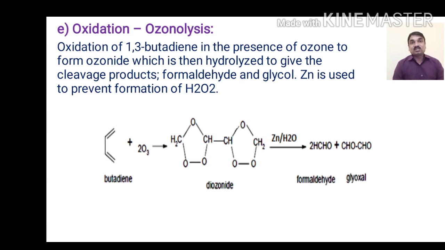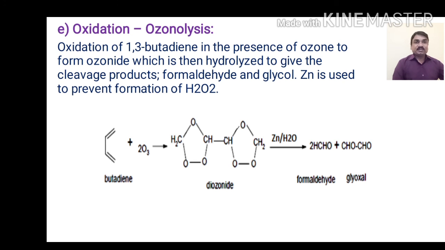Zinc is used to prevent the formation of hydrogen peroxide, which is formed by this reaction. That's why zinc metal is added, to give a better yield of the products.